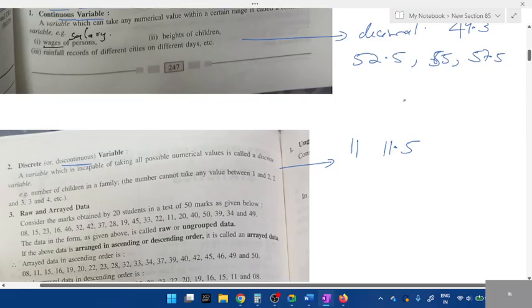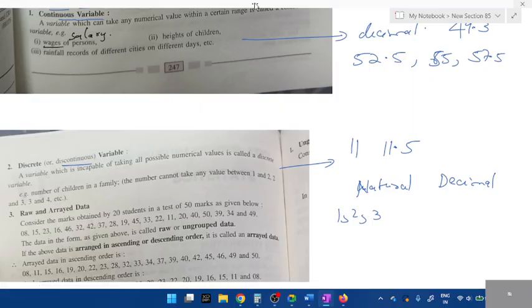No. So basically in statistics, natural numbers and decimals. Discontinuous values mean 1, 2, 3, without decimals.